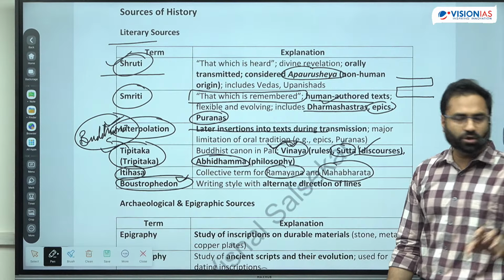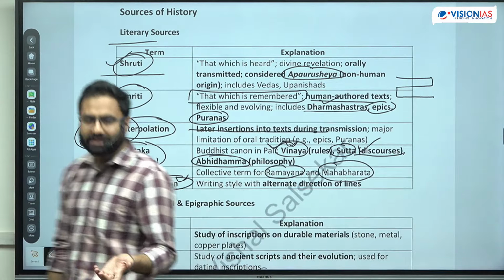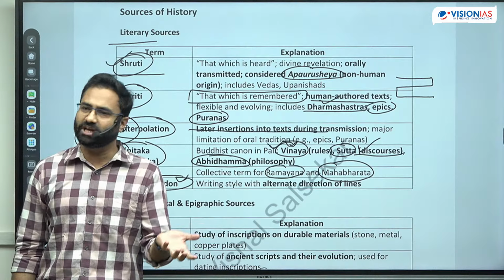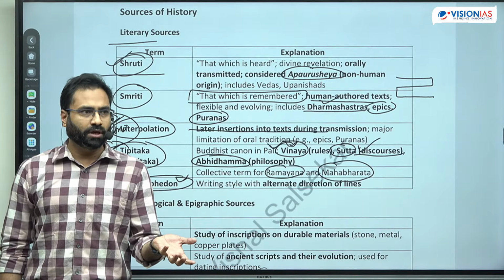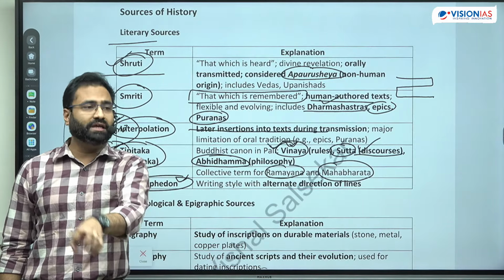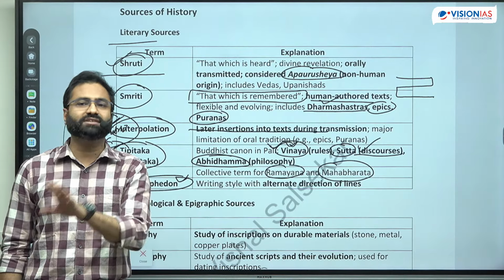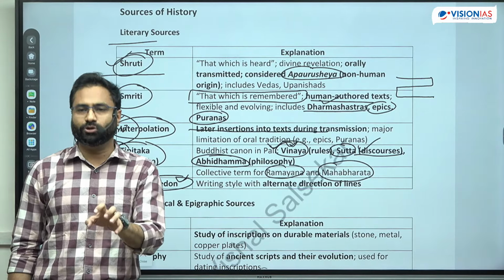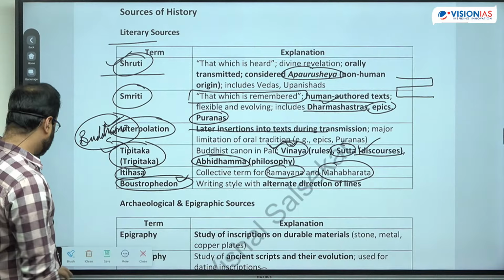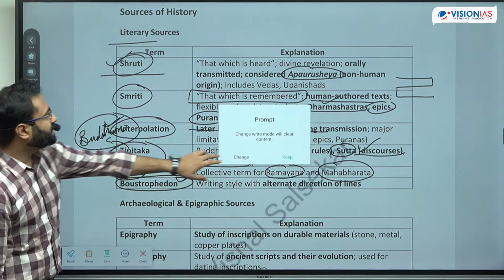So the script we have found in the IVC is not yet deciphered properly, because Brahmi was deciphered by James Prinsep, but whatever you have got in the form of IVC script is not yet deciphered, and that is the pictographic type of script, right? So this is the terms regarding the literary sources of history.